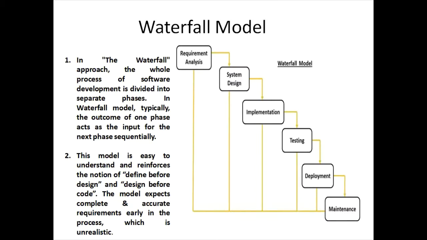And if in any of the later phases it is required that we move back to some of the phases and make certain changes, then the whole process is to be repeated once again. So freezing of the previous stage and then moving on to the next phase is the basic concept behind the waterfall model. It is very easy to understand and reinforces the notion of define before design and design before the code. The model expects that there should be complete and accurate requirements early in the process, only then is it going to complete all the phases and give the final product to the user.